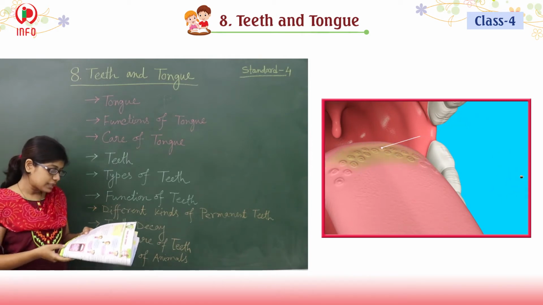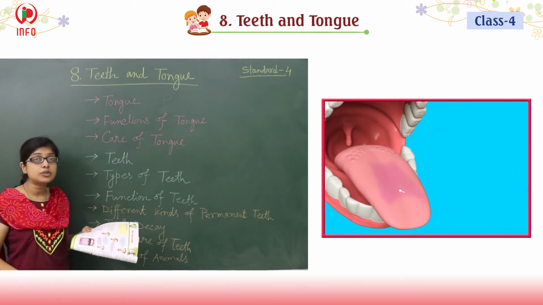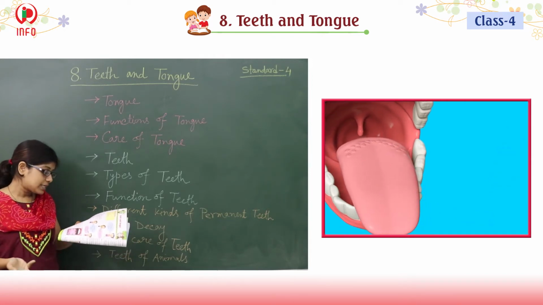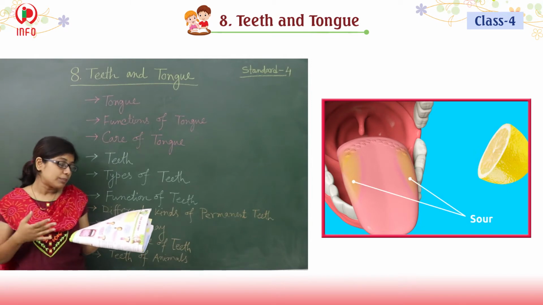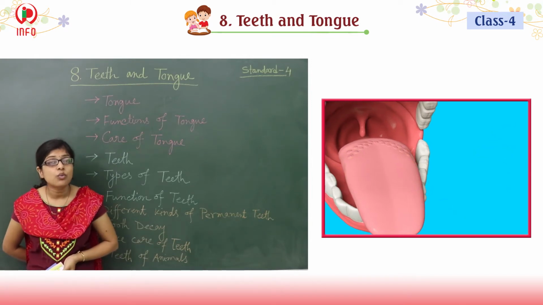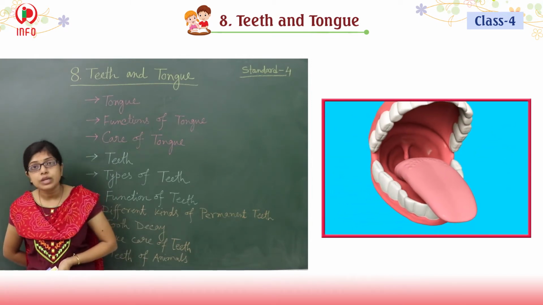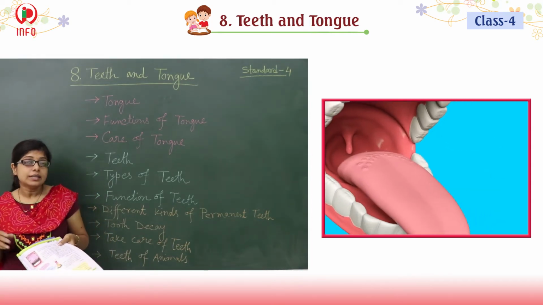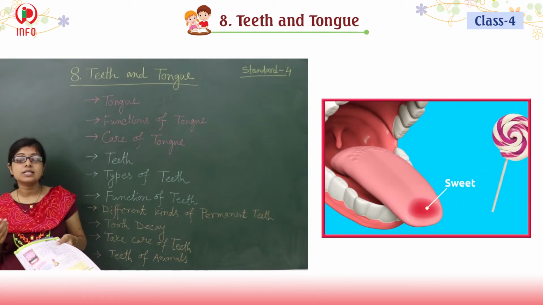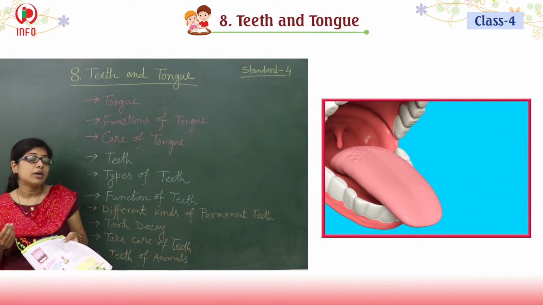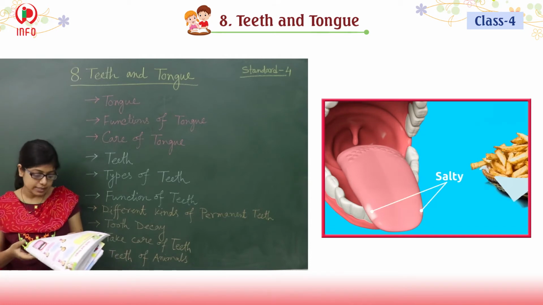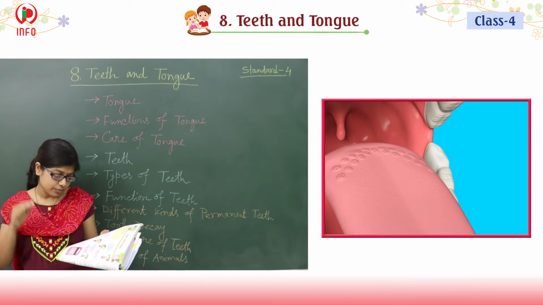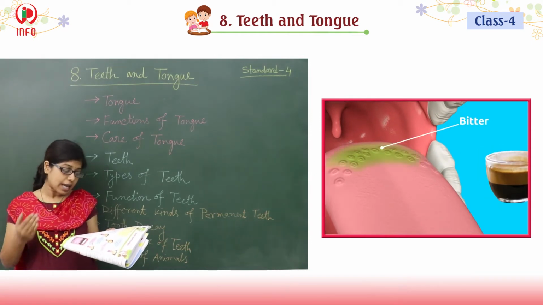So these different kinds of taste we are able to sense with the help of whom? The taste buds. Here are the basic tastes. What are the basic tastes? The sweet, the bitter, the sour and the salty. These basic tastes we are able to taste with the help of our taste buds.